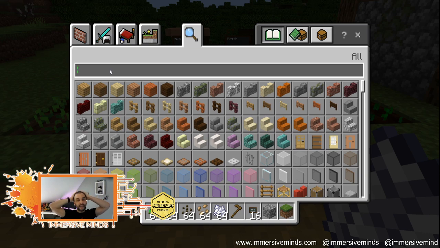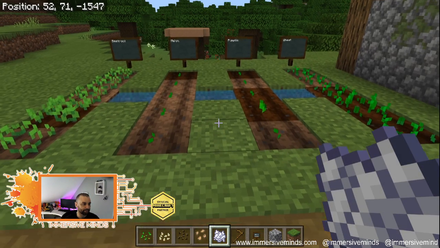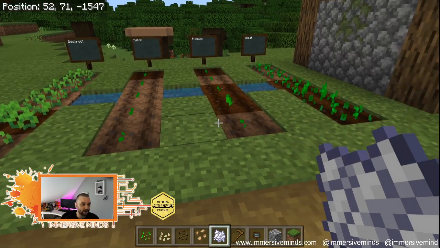Fertilizer can be made using the chemistry update, which I'm going to do a whole stream on, and we'll come back to farming during the chemistry update stream, and we'll look at how fertilizer can be used, because we're not doing chemistry today, although technically we are. But we are going to use bone meal.